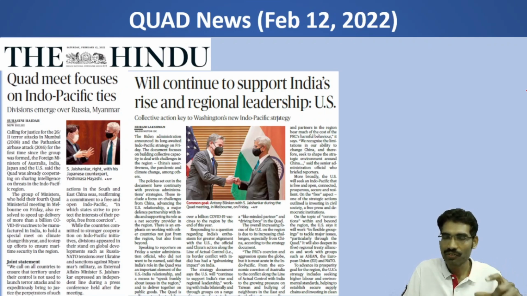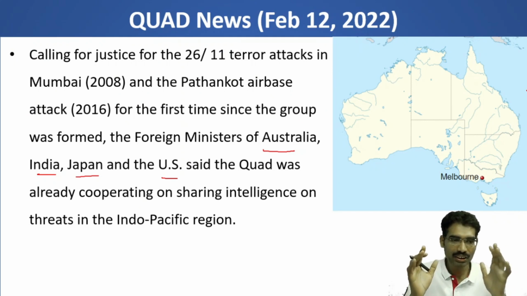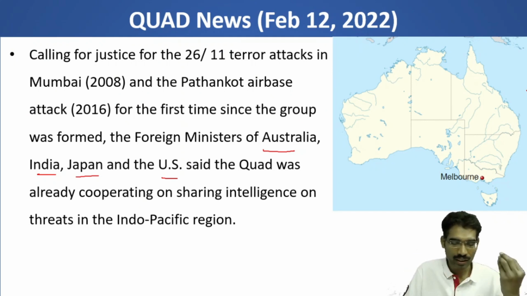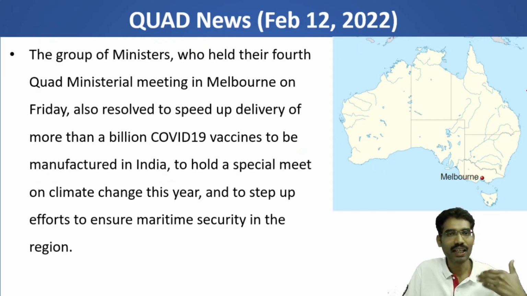However, it is not a formal one, it is an informal dialogue among four countries. So these are the four countries: Australia, India, Japan and USA. In this Quadrilateral Security Dialogue, India highlighted its concerns mainly like terrorist attacks and COVID-19.